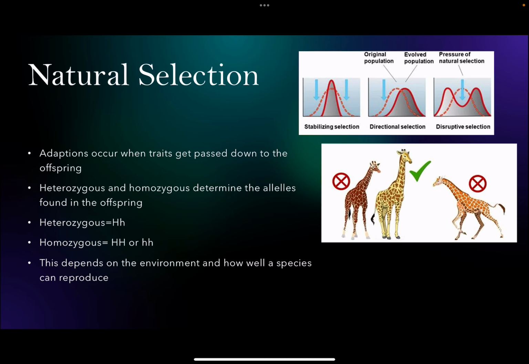Natural selection. Adaptation occurs when traits get passed down to the offspring. Heterozygous and homozygous determine the alleles found in the offspring. Heterozygous is big H, little h. Homozygous is either big H or little h. This depends on the environment and how well a species can reproduce and survive.